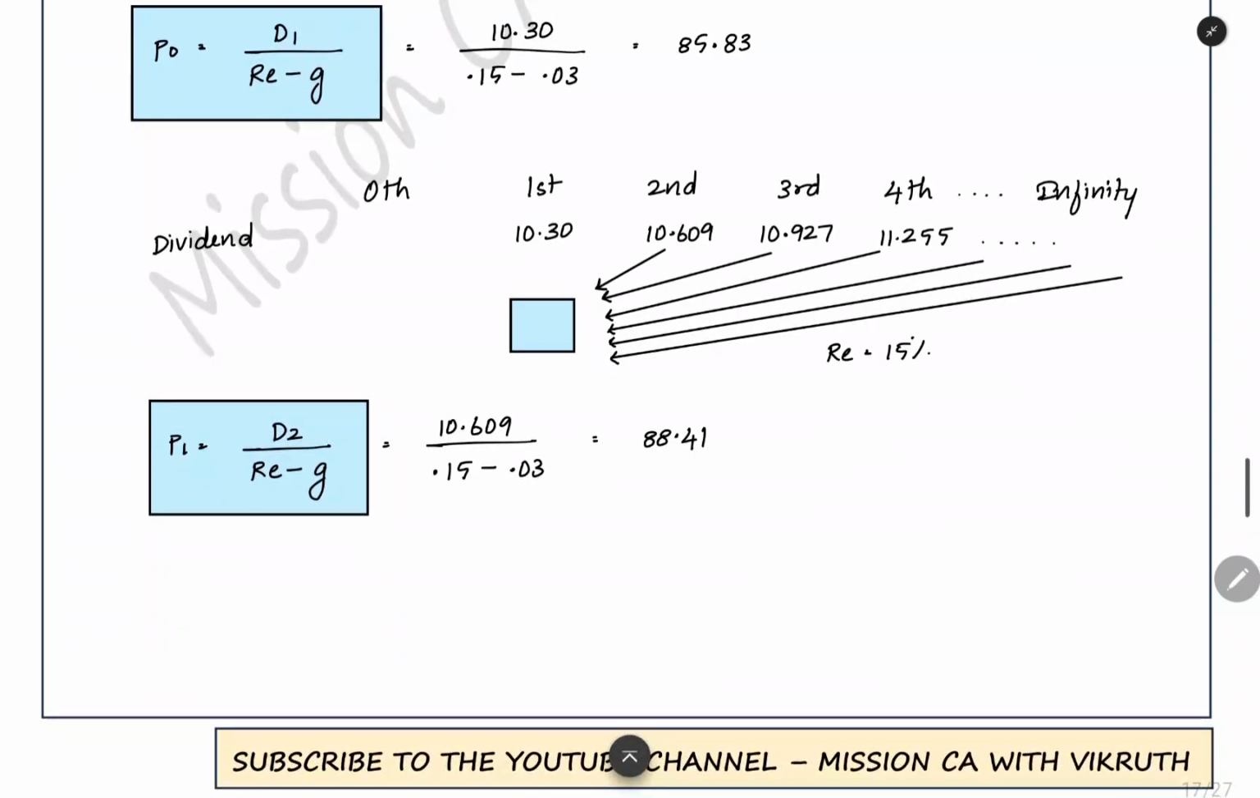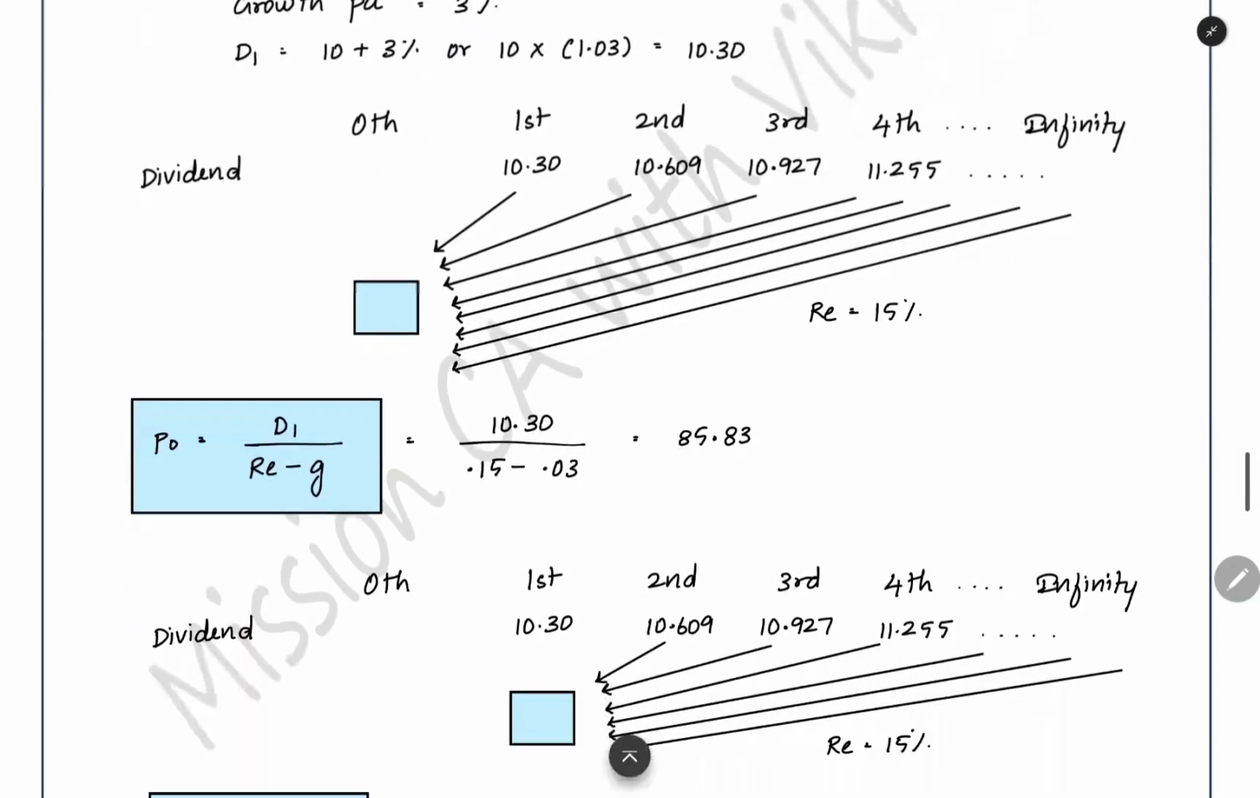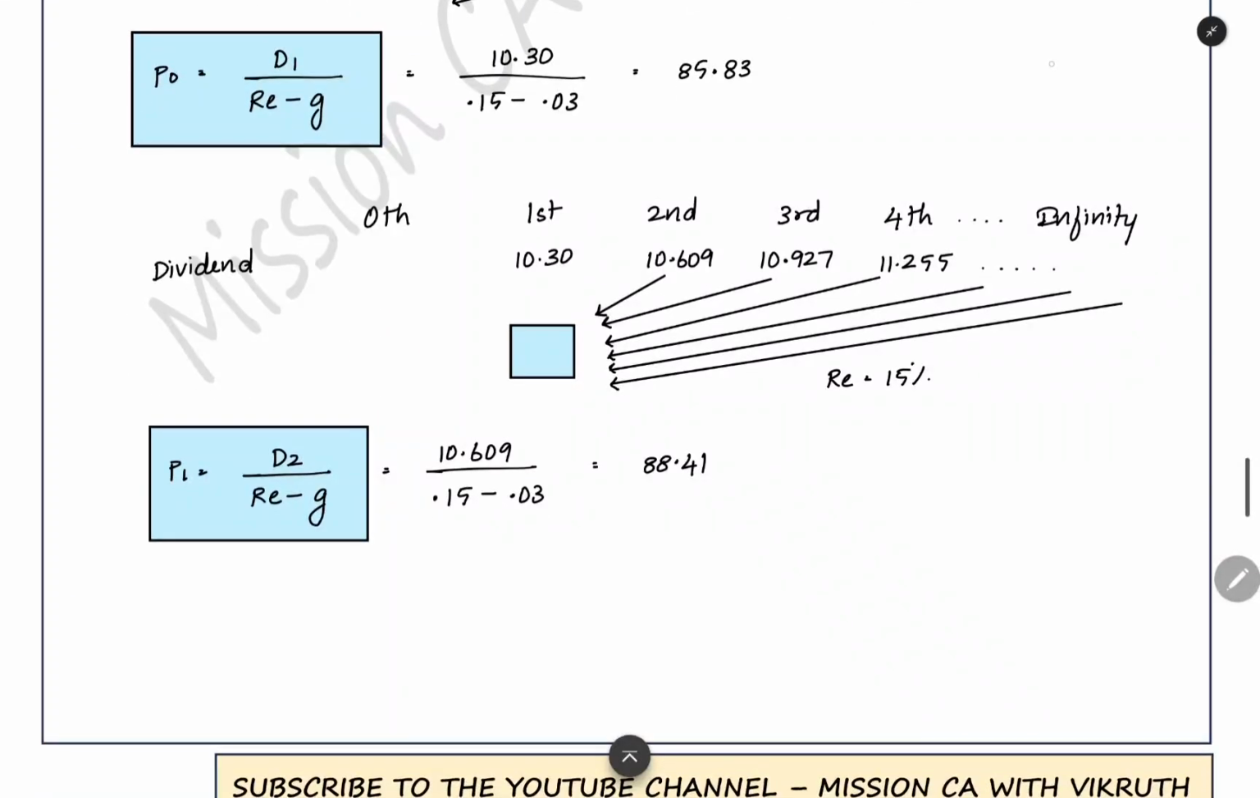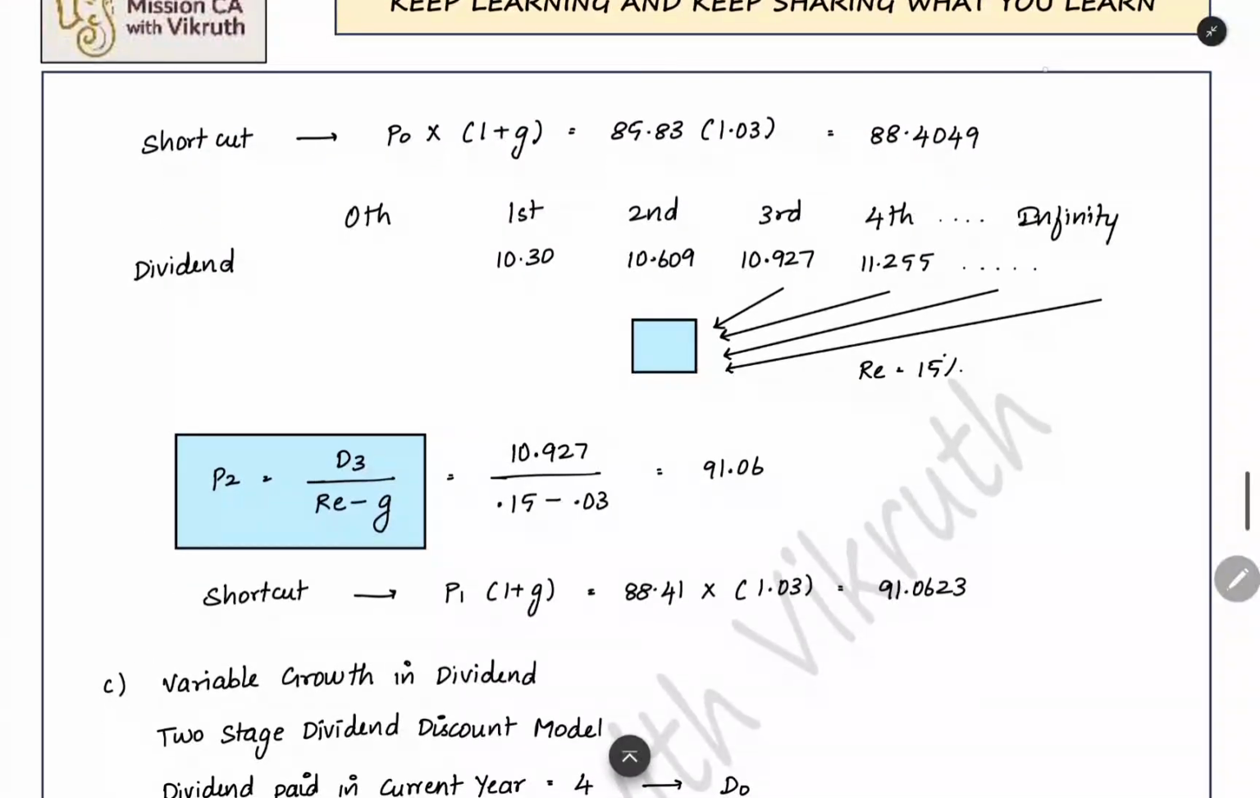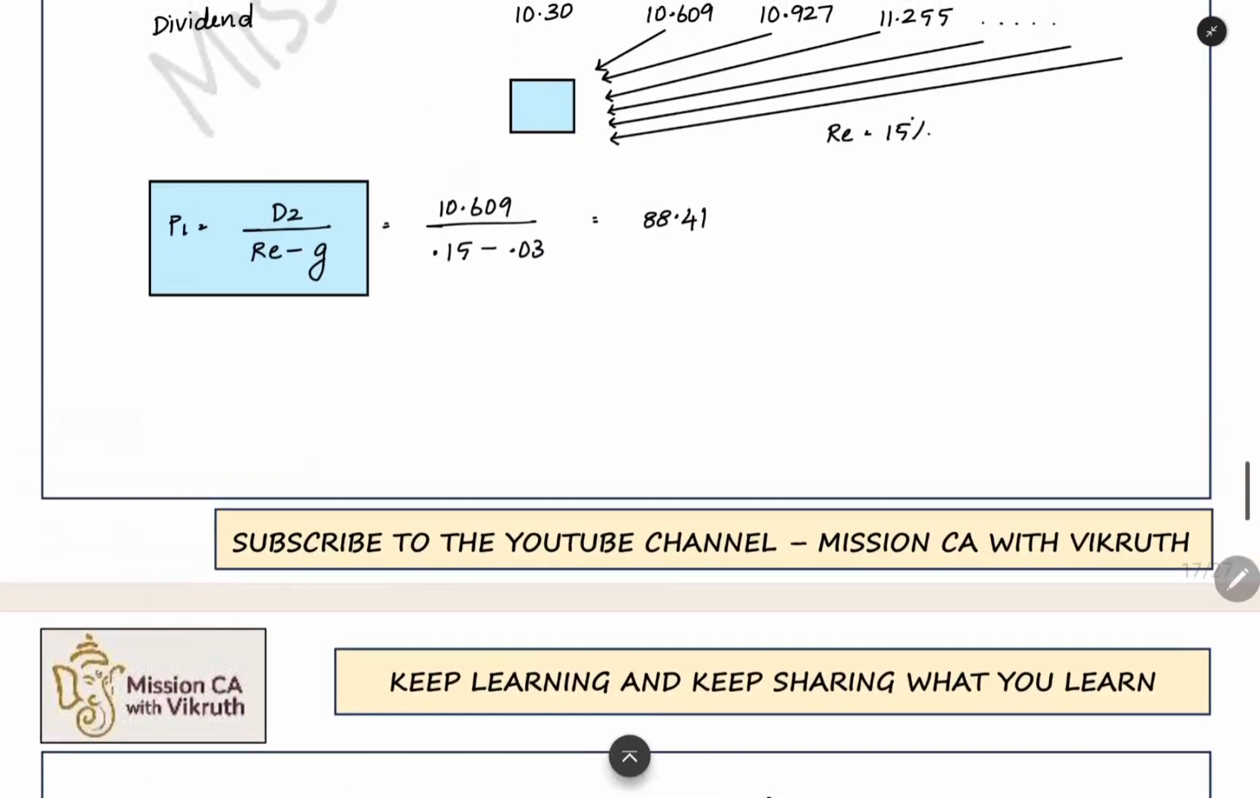When you start the discounting of dividend from second year, you will get the present value price at the end of first year. When you are starting from the dividend from first year, you are getting today's price. So whichever dividend you start discounting from, if it is of the second year end, you will get the price at the end of first year. Similarly, when you start the discounting from D3 divided by RE minus G, you will get the price at the end of second year, P2.